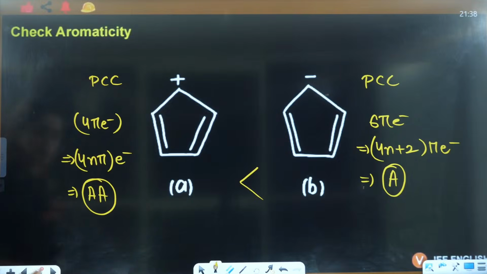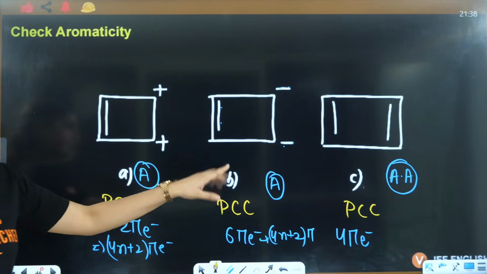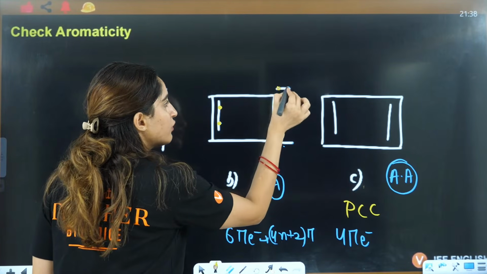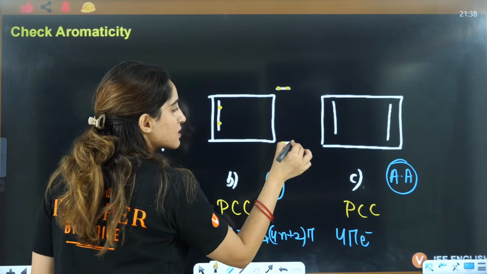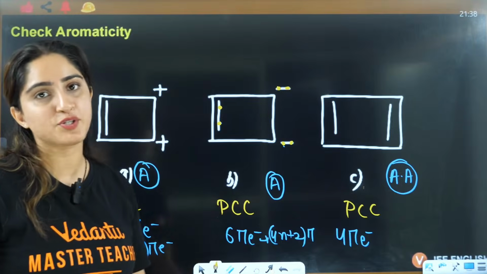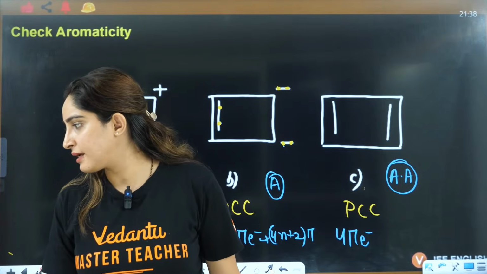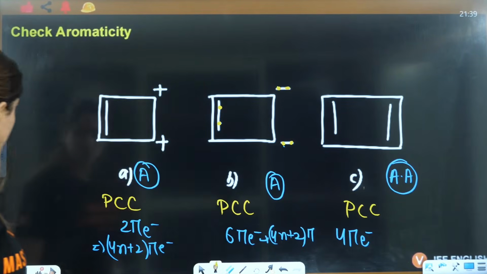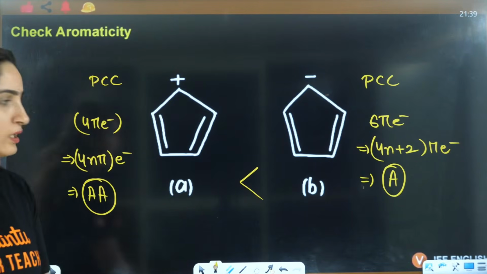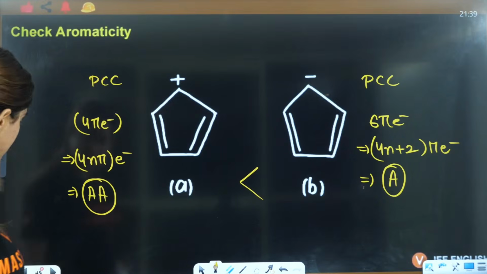Which B? This one? See, electrons 1, 2, 3, 4, 5, 6. That's why 6 pi electrons, which correspond to the set of 4n plus 2 pi. Okay? Understood? A is anti-aromatic, B is aromatic, and that's how you have the answer.